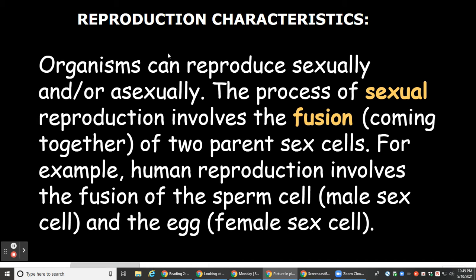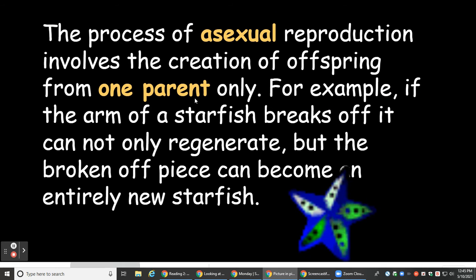Reproduction characteristics. Organisms can reproduce sexually and or asexually. The process of sexual reproduction involves the fusion, coming together, of two parent sex cells. For example, human reproduction involves the fusion of a sperm cell, male sex cell, and the egg, a female sex cell. The process of asexual reproduction involves the creation of offspring from one parent only.